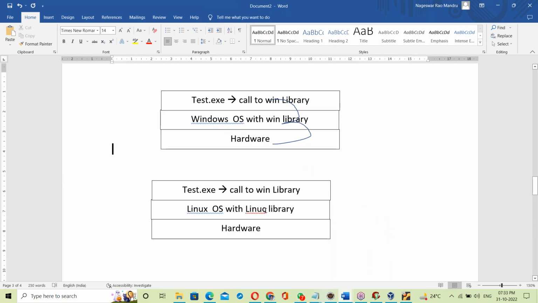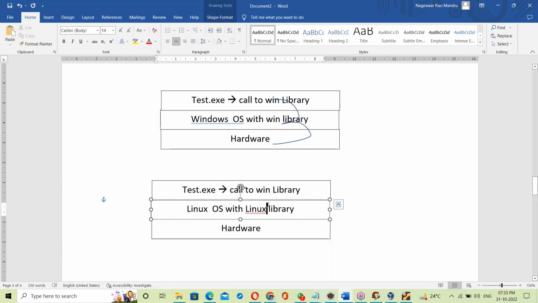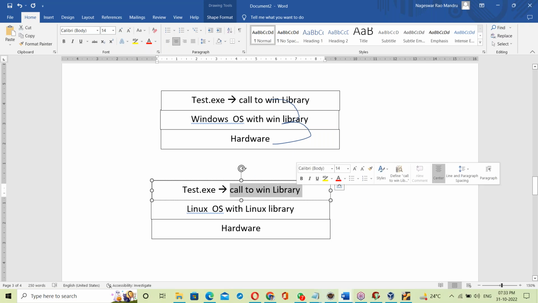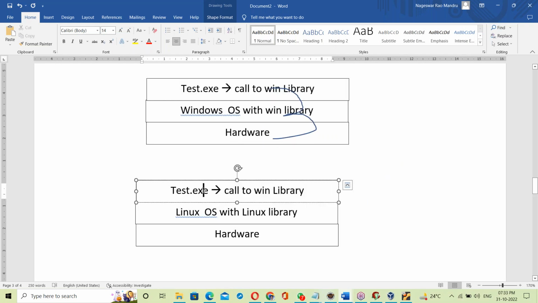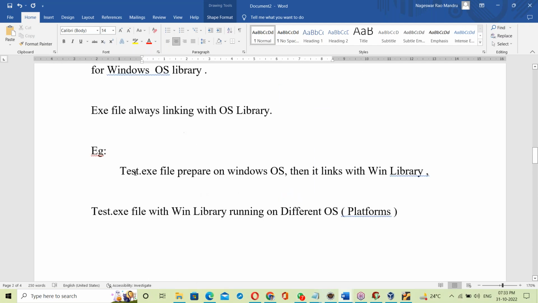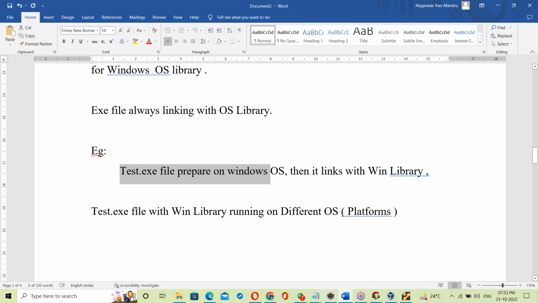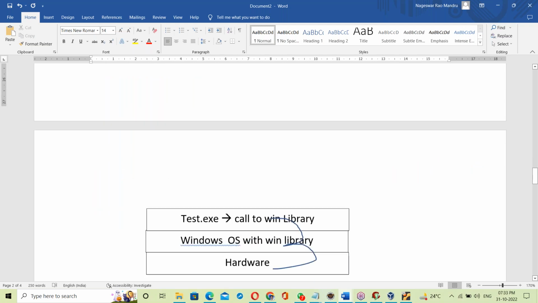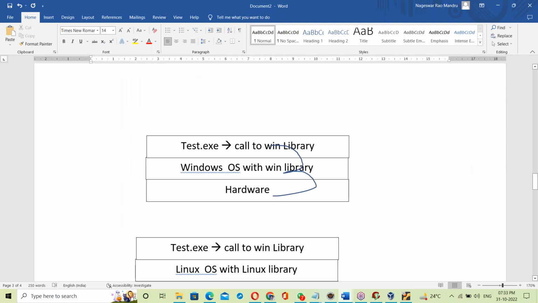Linux base with Linux library. Now if you try to execute the same exe file on a Linux base, the test.exe file will try to call the Windows base library, because it is already linked. That link is fixed. The test.exe file was prepared on Windows base, so it links with the Windows base library, and that link is fixed. That fixed link is called static linking. We will discuss it later.